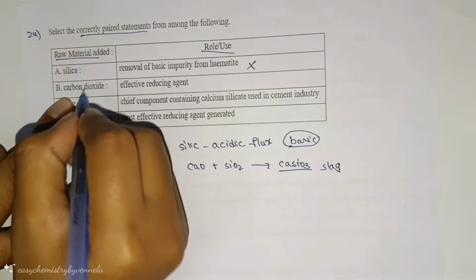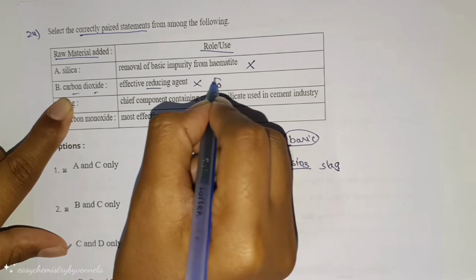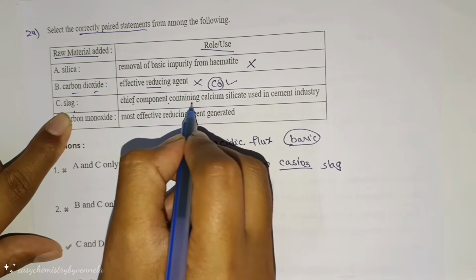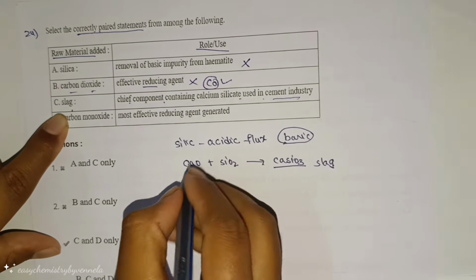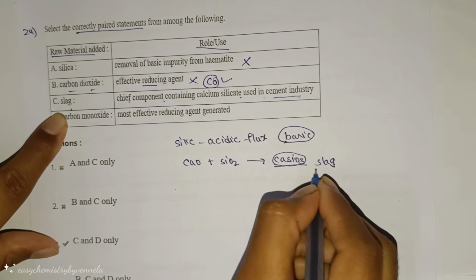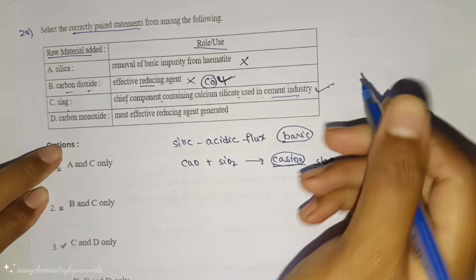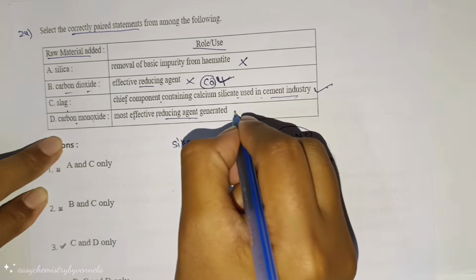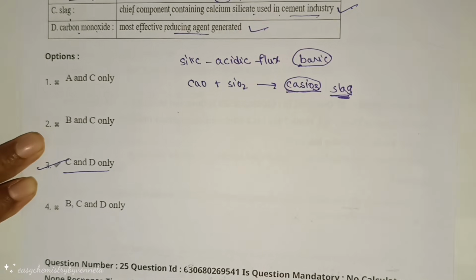So, this is incorrect. Carbon dioxide is an effective reducing agent. No. Carbon monoxide is an effective reducing agent. Slag, chief component containing calcium silicate, used in the cement industry. Yes, it forms the slag. So this is a correct statement. Carbon monoxide most effective reducing agent. Yes, this is the correct one. So the correct option is the third one.